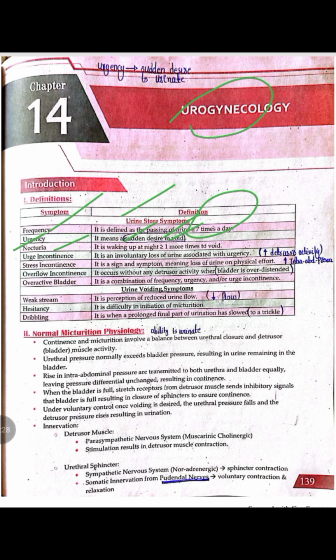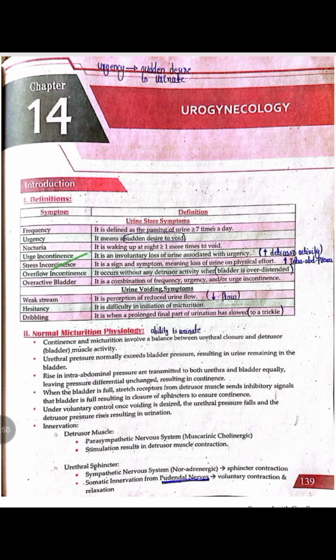Third one is the nocturia. Nocturia means the loss of urine during night time, or waking up from sleep during night time more than 1 time to urinate. Next is the urge incontinence. Urge incontinence means the involuntary loss of urine, that is because of the increase in the detrusor muscle contraction.